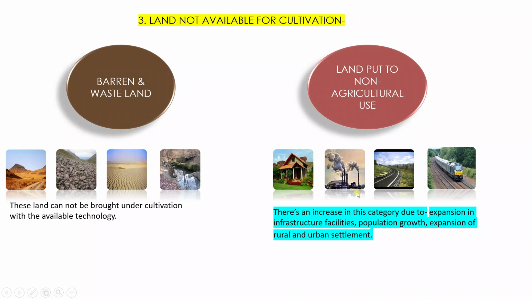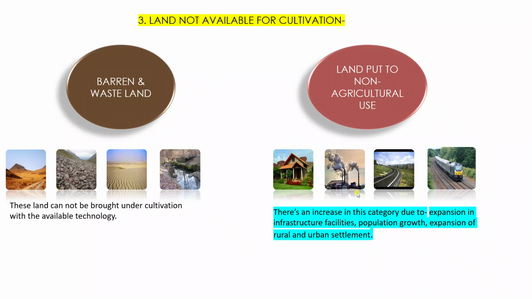The reason behind it is that there has been an expansion in infrastructure facilities, as people are getting upgraded, as they have started using modern technologies and modern equipment. There's also an expansion of population growth.